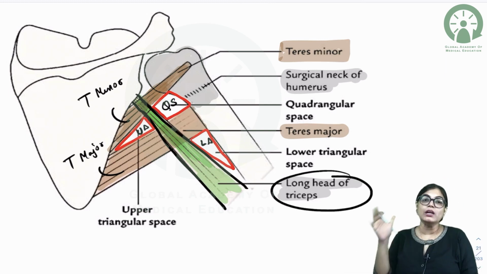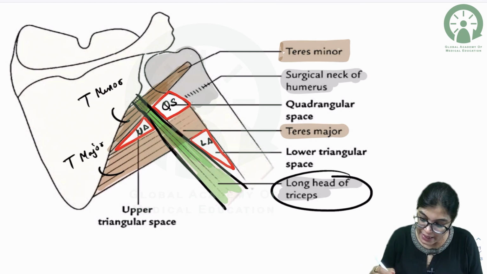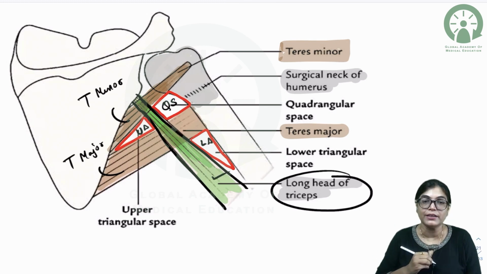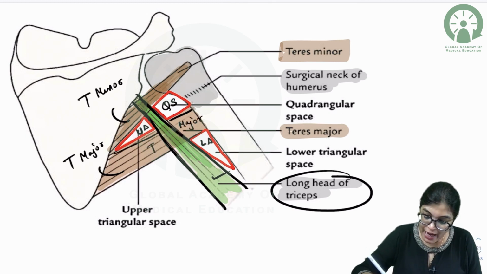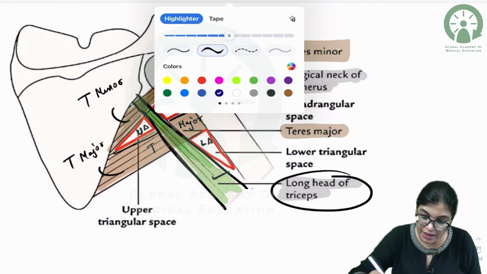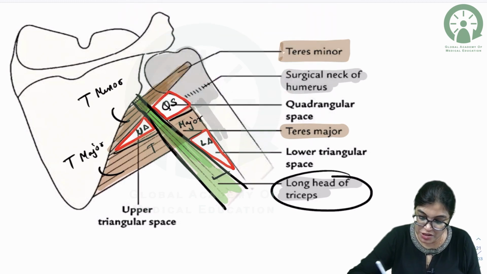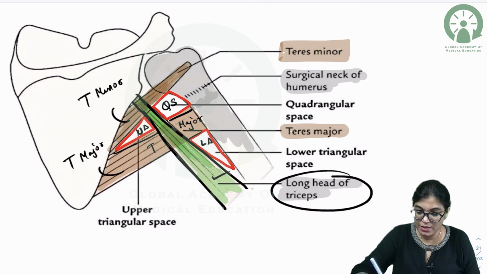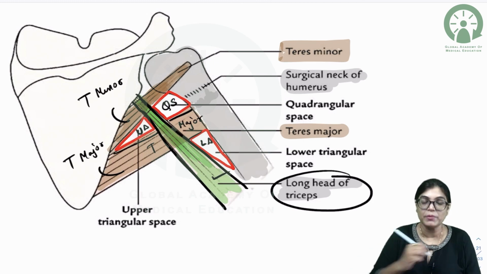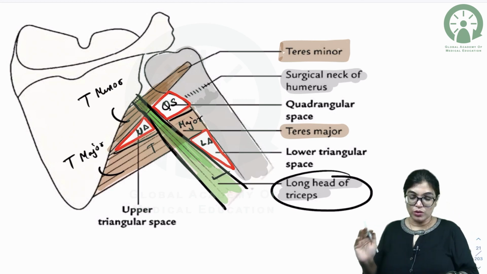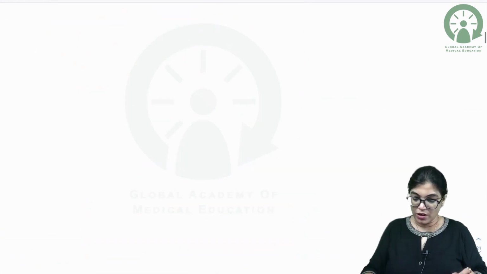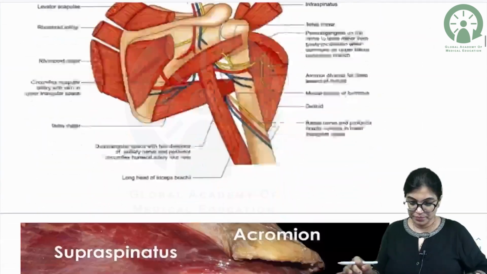If I talk about the lower triangular space, it is medially bounded by the long head of triceps. Superiorly, it is bounded by the teres major muscle. Laterally, the boundary is formed by the shaft of the humerus bone. So, I would like everybody to note this down, and then we will talk about the structures traversing.